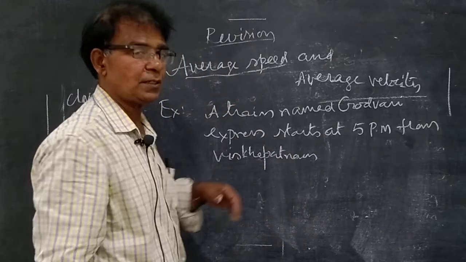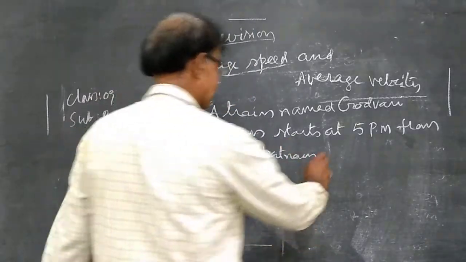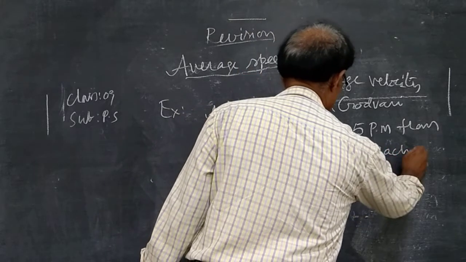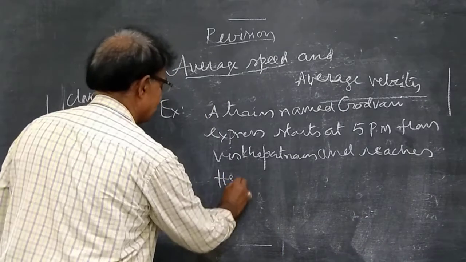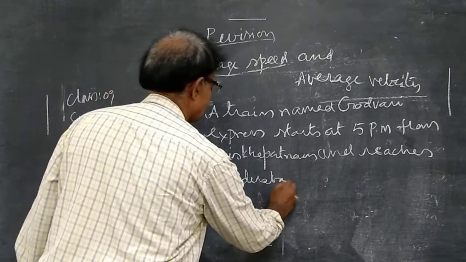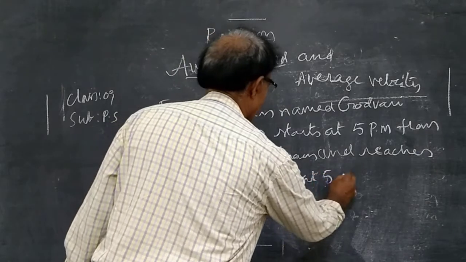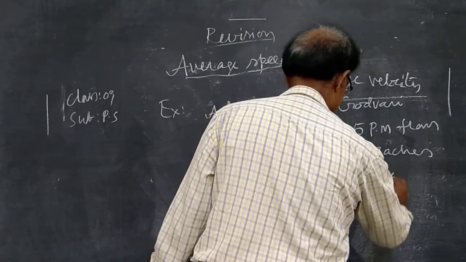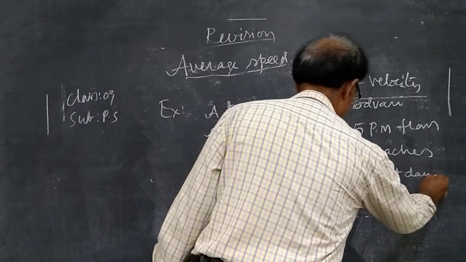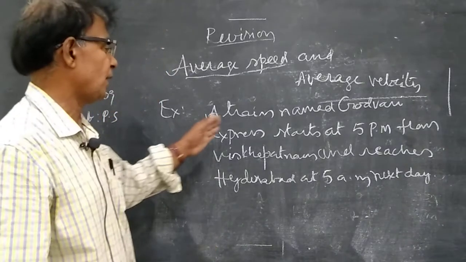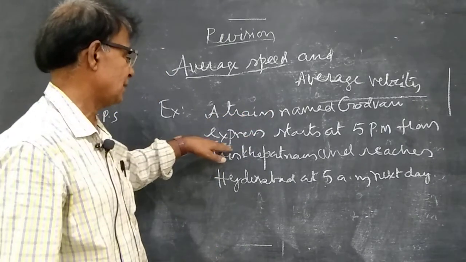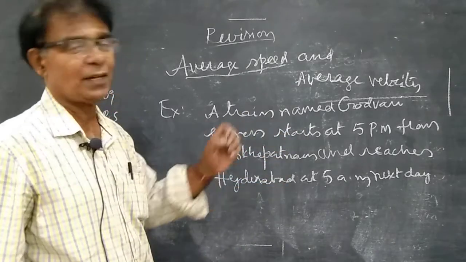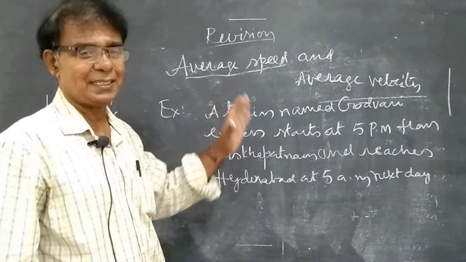The other name of Visakhapatnam is Vizag, we can call it the short form, and reaches Hyderabad at 5 a.m. next day. So a train named Godavari Express starts at 5 p.m. from Visakhapatnam and reaches Hyderabad at 5 a.m. next day. So this is the example.